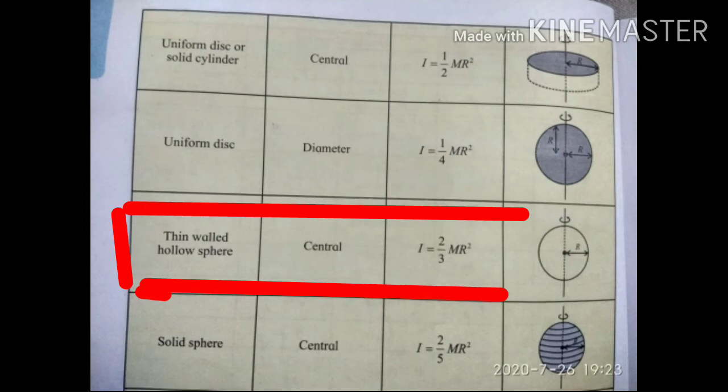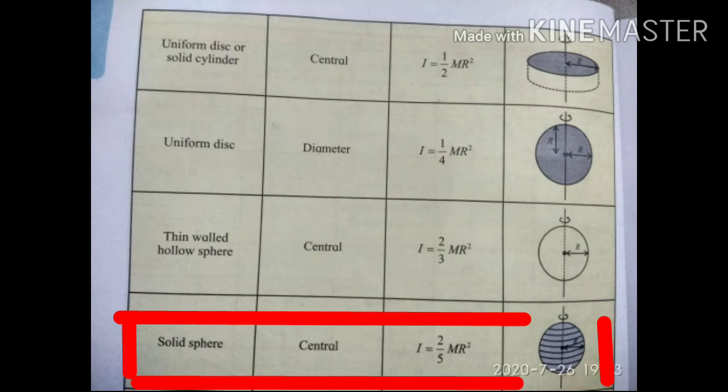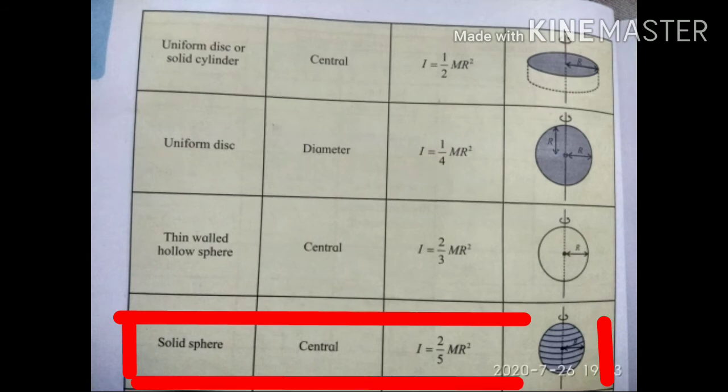The moment of inertia of a solid sphere about a central axis passing through its center of mass is I equal to 2 by 5 mr square, where m is the mass of the solid sphere and r is the radius of the solid sphere.